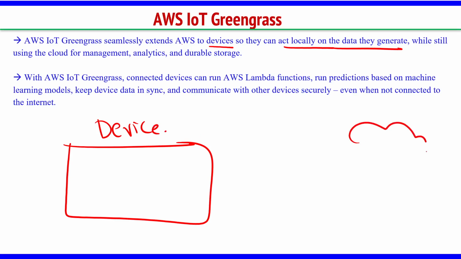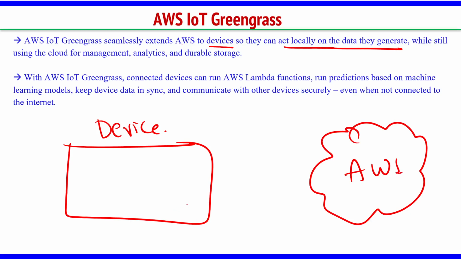I have my cloud here, maybe AWS. So when I talk about Greengrass, it extends AWS to devices so that they can act locally on the data they generate. Using Greengrass, we are giving the device itself the privilege to take some decisions, still using the cloud for management, analytics and durable storage.